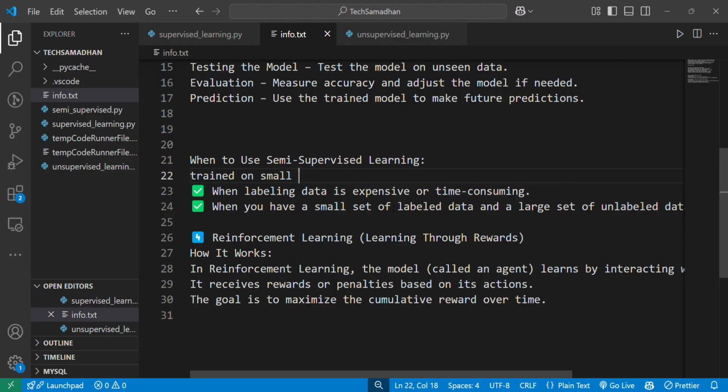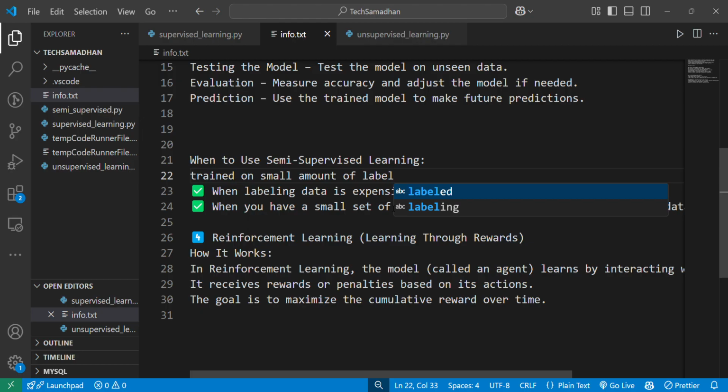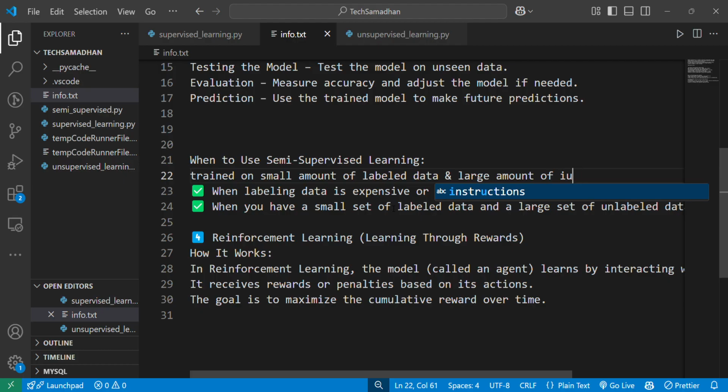So we can write it like this: trained on a small amount of labeled data and a large amount of unlabeled data. So here is a catch.